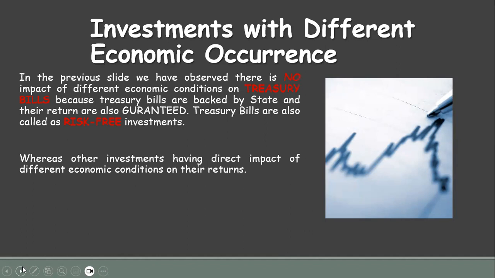In the previous slide, we have observed there is no impact of the different economic conditions on treasury bills, because treasury bills are backed by the state and their returns are also guaranteed. Treasury bills are also called risk-free investment, whereas the other investments have the direct impact of the different economic conditions on their returns, that we have discussed in the previous slide.